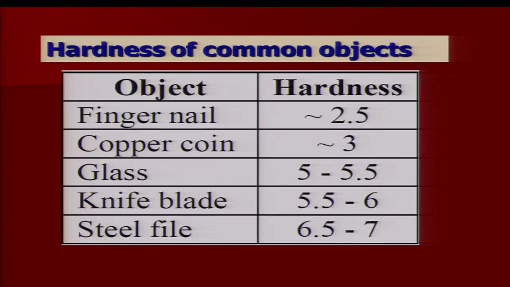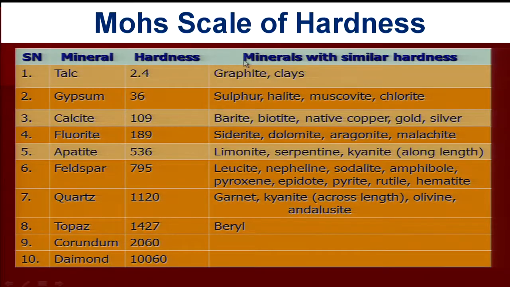But as I said, hardness is always measured in relative terms; it cannot be measured in absolute terms. So, with this concept, Mohs' scale of hardness was developed. This scale is named after Mohs. Talc, which is one of the softest materials, has hardness 1.